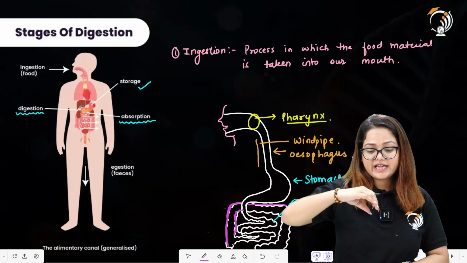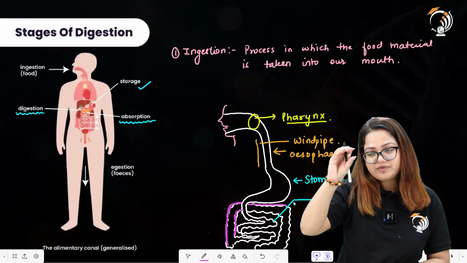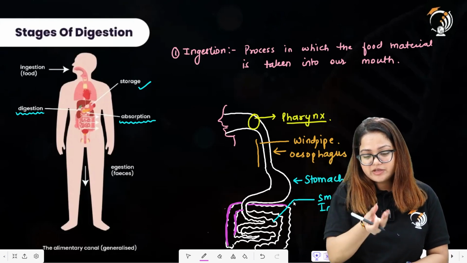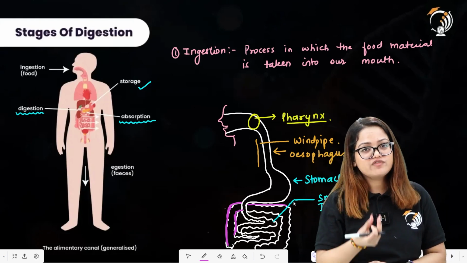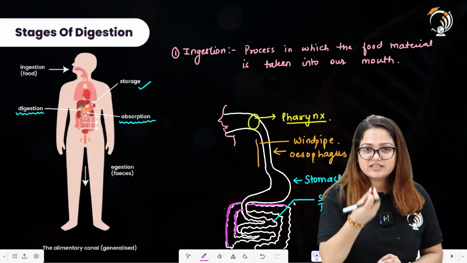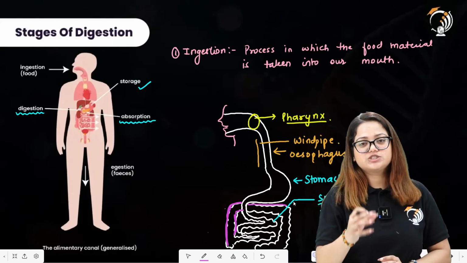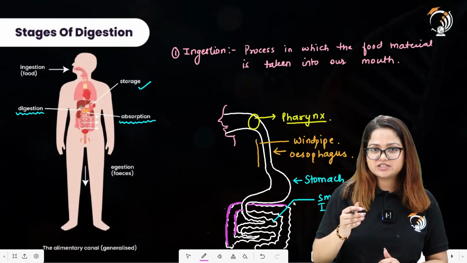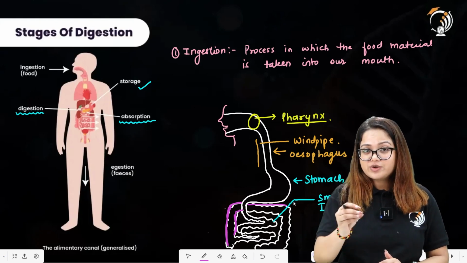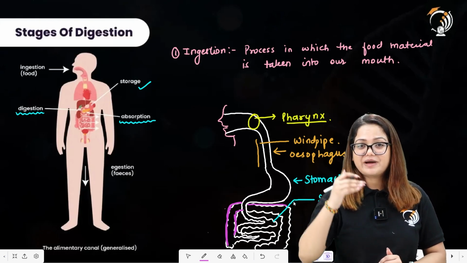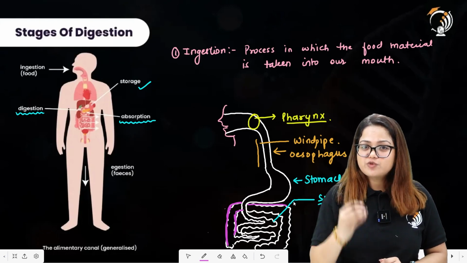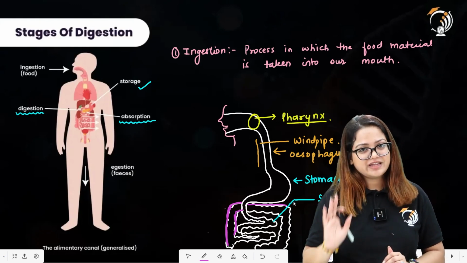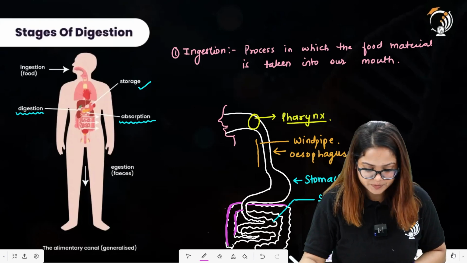From the large intestine, the undigested food material will pass and will be accumulated in the region of rectum till there is an urge to pass these undigested food material out of the body through the anus. So anus is that point from where the egestion will occur. The passing of the undigested food material will occur from the point of anus. I hope this is clear.